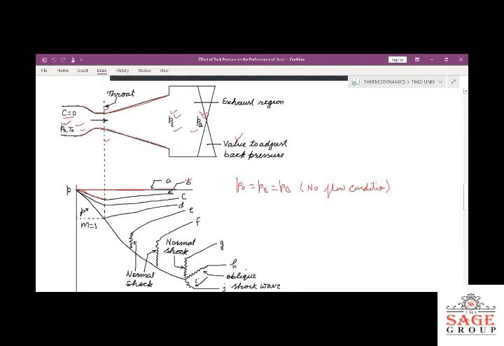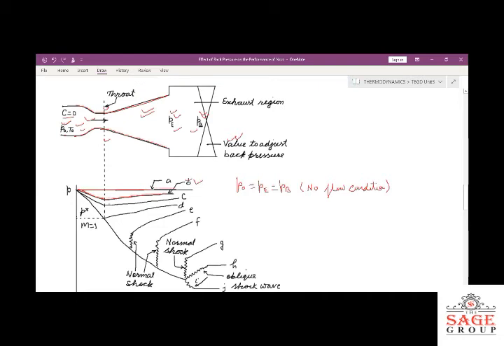And in the divergent portion, the flow will be only subsonic, because in the diverging portion the area is going to increase. In the converging portion, the area is going to decrease. So the fluid velocity will increase, but it will be in the subsonic region as per curve B, when we reduce the back pressure with the help of a valve here.